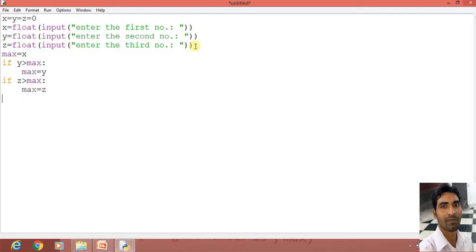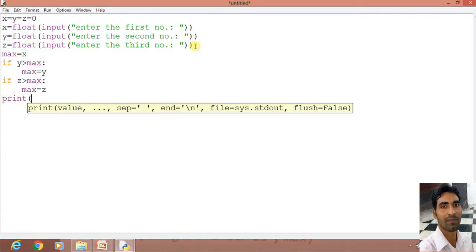Now finally print the result. Print the largest number is max.